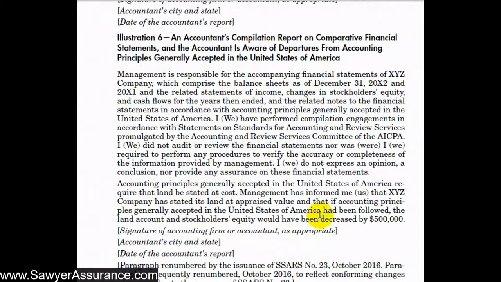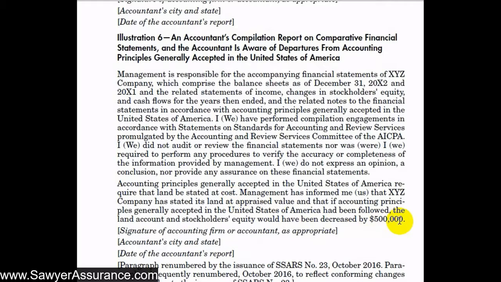And then here we have the paragraph about the departure from GAAP, and it says that accounting principles generally accepted in the United States of America require that land be stated at cost, but management informed us that the company stated its land at appraised value, and that if accounting principles generally accepted in the United States had been followed, then the land account and the stockholders' equity would have been decreased by $500,000. So management's recording the land at appraised value rather than stated cost caused them to depart from the rules in GAAP, and so that's been disclosed here.